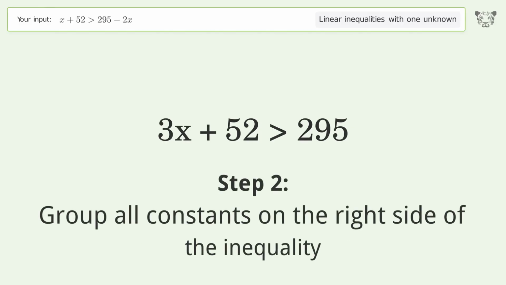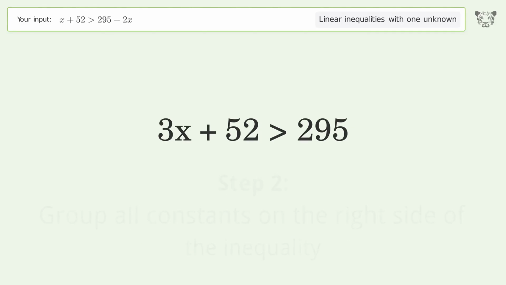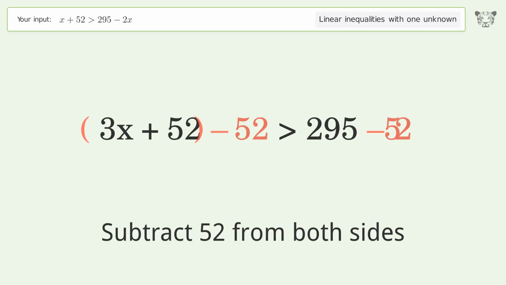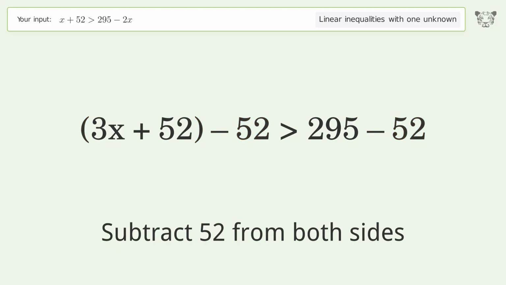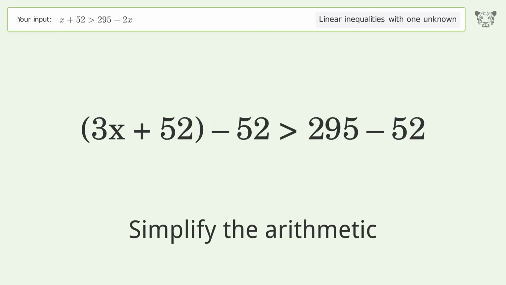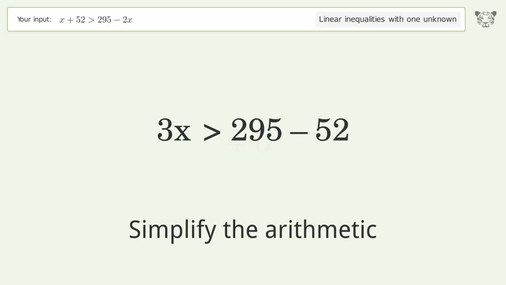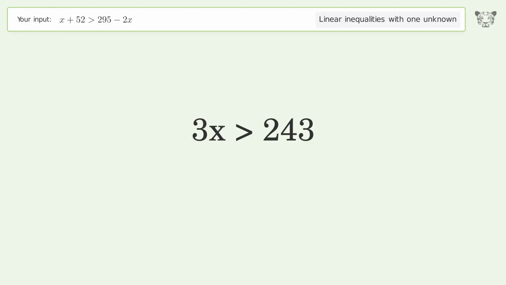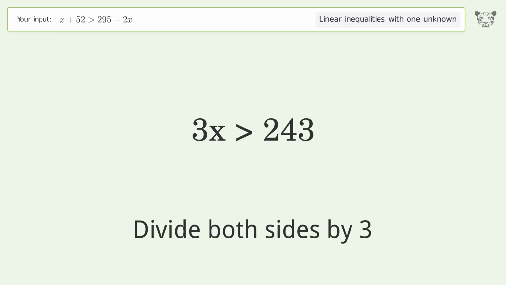Group all constants on the right side of the inequality. Subtract 52 from both sides. Simplify the arithmetic. Isolate the x. Divide both sides by 3.